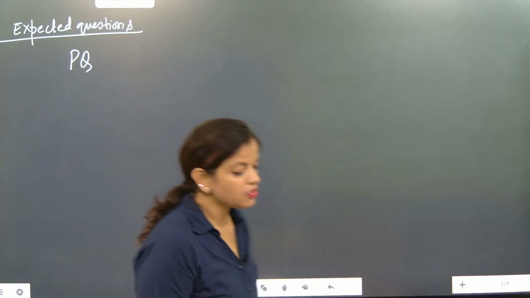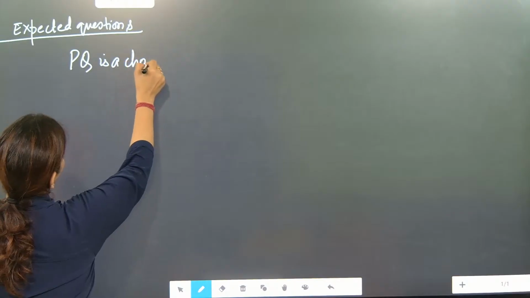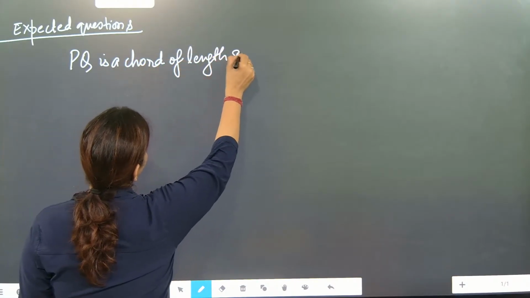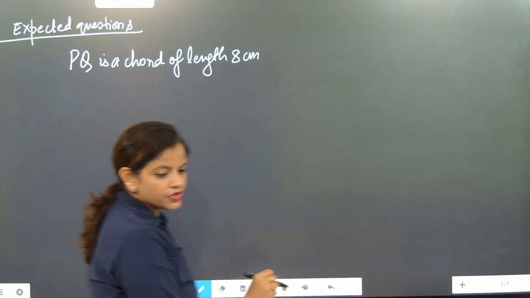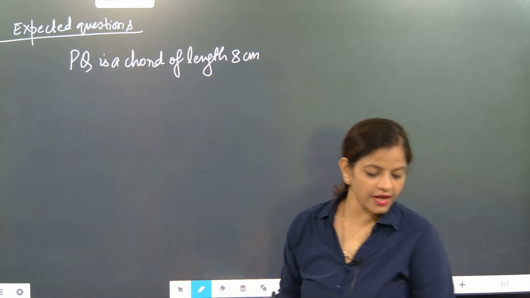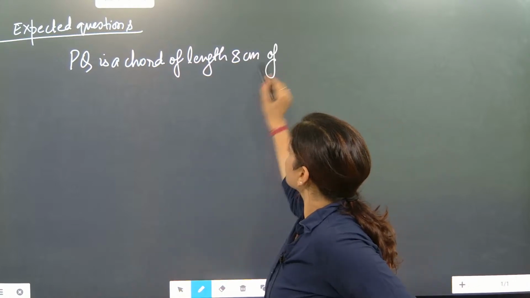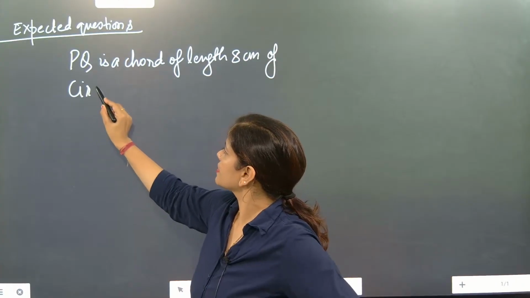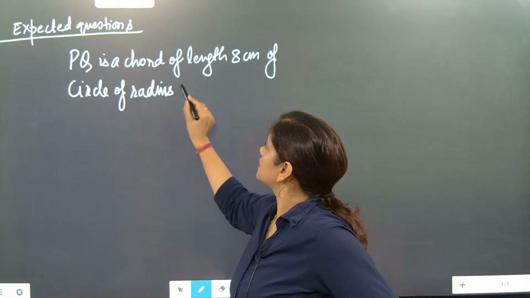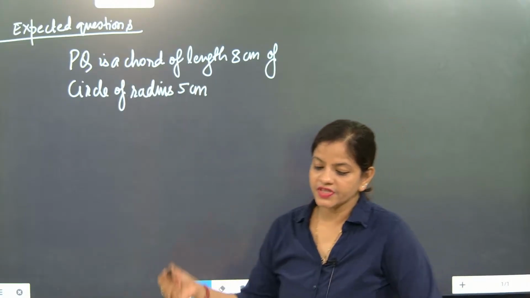Now, right, PQ is a chord of length 8 centimeter. PQ is a chord of length how much centimeter? 8 centimeter. After that, of circle of radius 5 centimeter.